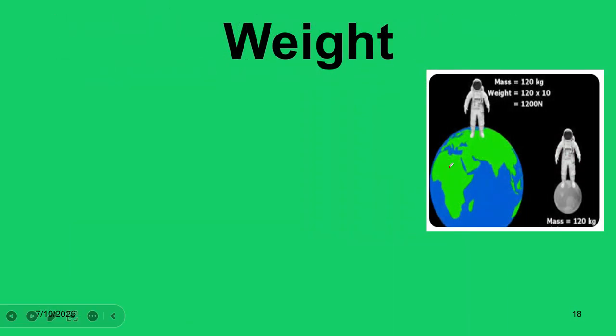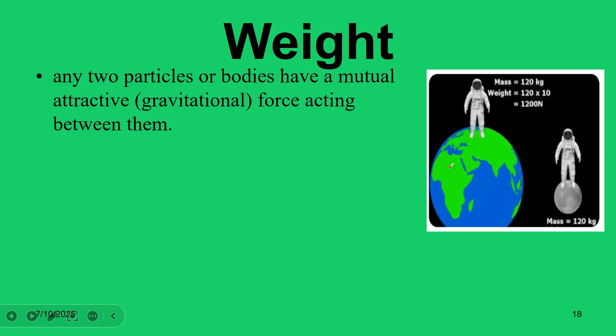The other concept which is directly related to Newton's three laws of motion is weight. What does it mean? Any two particles or bodies have a mutual attraction, that means a gravitational force acting between them. The force between the two objects is always attractive but not repulsive.